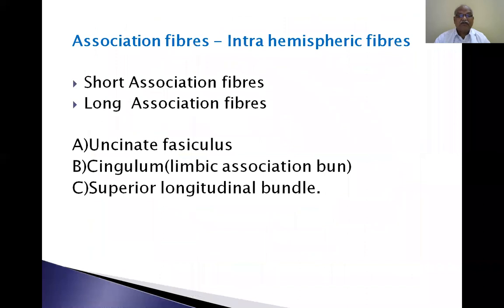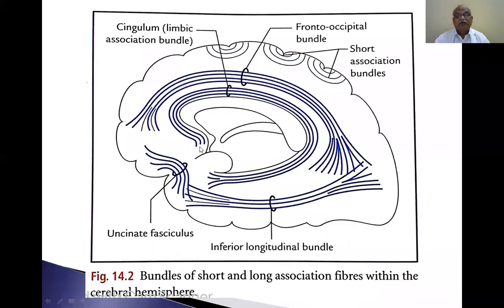Now, short association fibers, long association fibers. Among these, uncinate fasciculus is a short association fiber. Cingulum, the limbic association bundle, and superior longitudinal bundle are long association bundles. Once again, I am telling you, this is a short association bundle. This one and this one are long association bundles. This one is also a long association bundle.